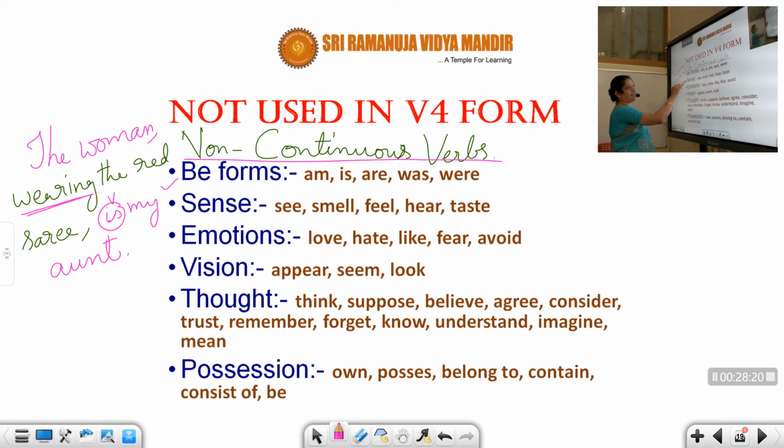Now let us see here. Senses. You never say, I am seeing. Sense is always routine, all the time. So now I am saying, after that I will not become blind. It is not that I can't see. Every time I can see. So senses will never have an ing form. When will you use the ing form? Only at that moment. That is, in the past, in the future, you are not going to use it. That is the meaning going to come.